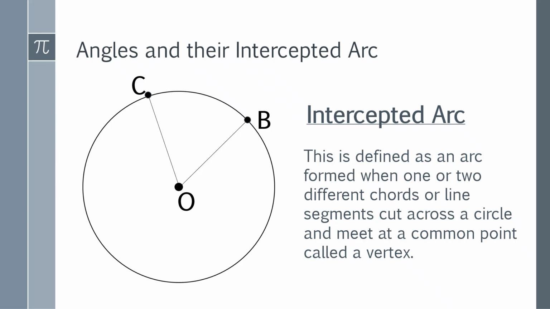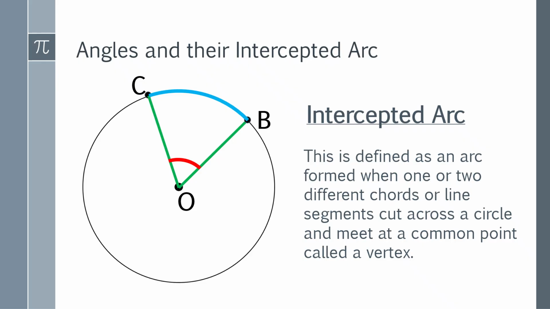Let's say we have here line segment CO and line segment OB. One of their endpoints meets at one point, which is located on the vertex. These two line segments form an angle, which is known as the angle COB. Now there is an arc that is found inside the angle, which is the arc CB. Okay? And arc CB is known as the intercepted arc.